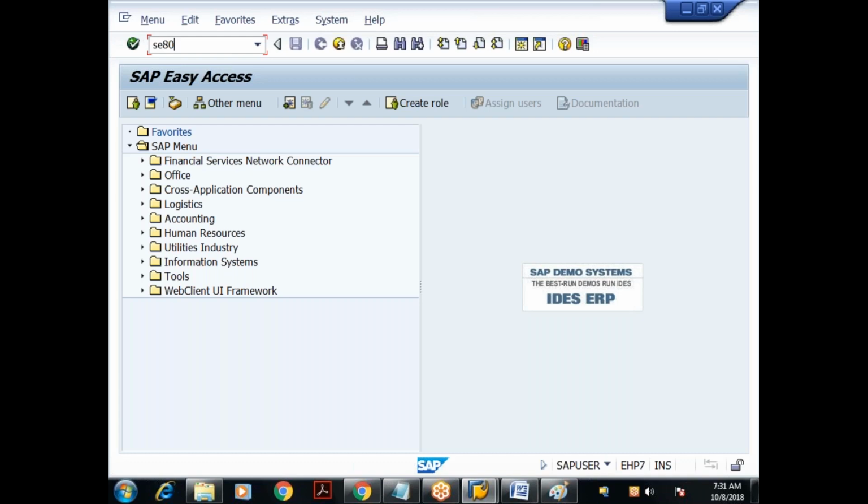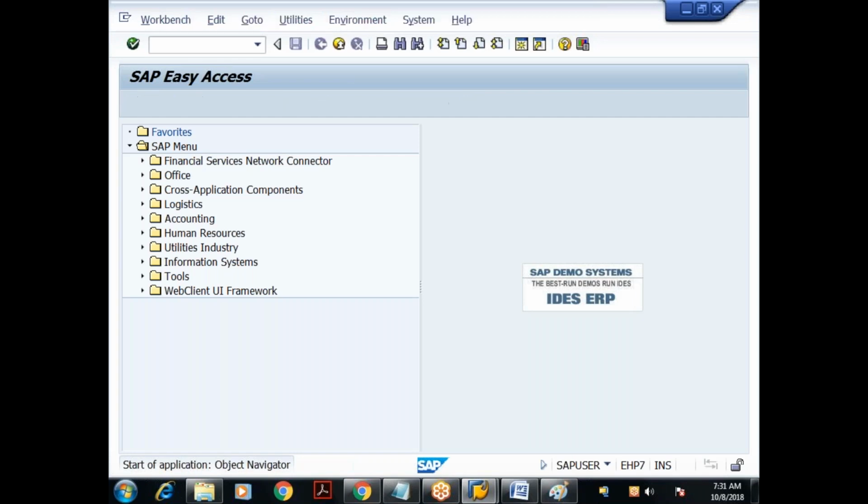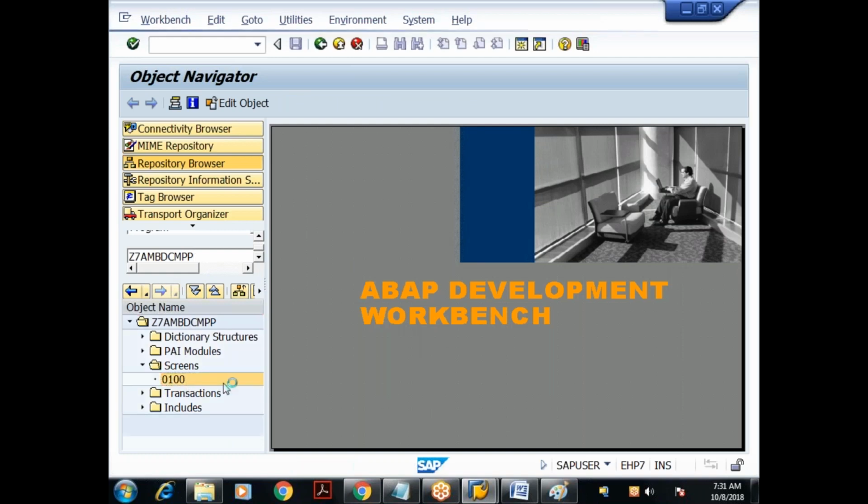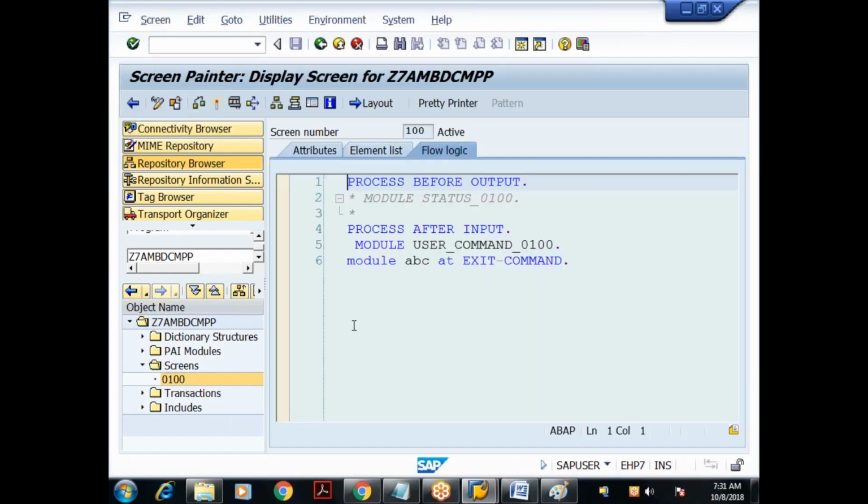If I go to Object Navigator, whatever you have designed in the last 2 classes, the same module pool program I can use. Under Programs, this is the program Z7M_BDC_MPP. It has one screen, and this screen contains a layout with 3 fields: KNA1-KUNNR, KNA1-LAND1, and KNA1-NAME1.